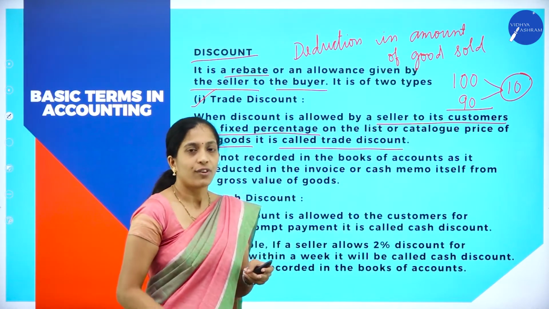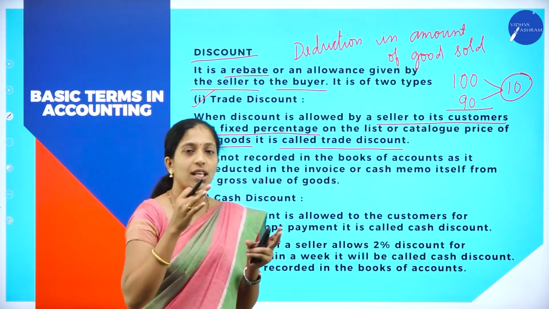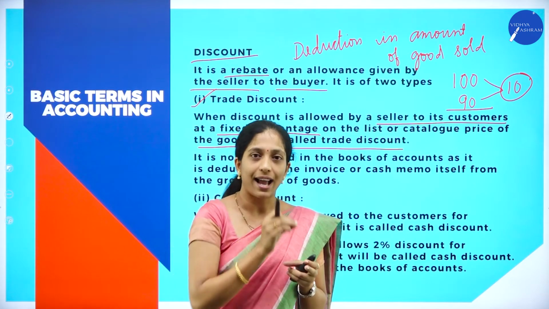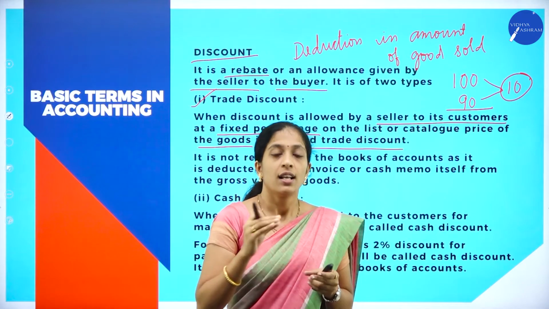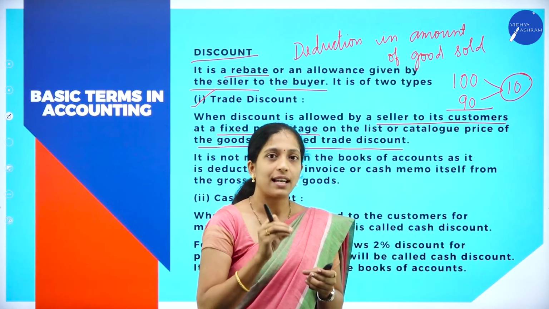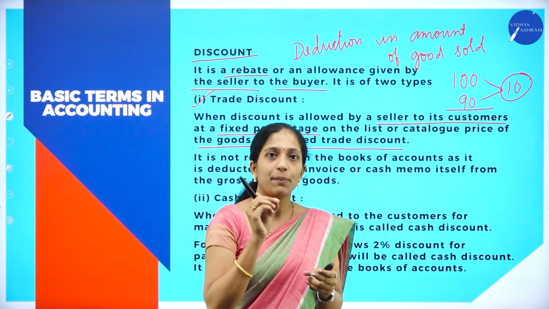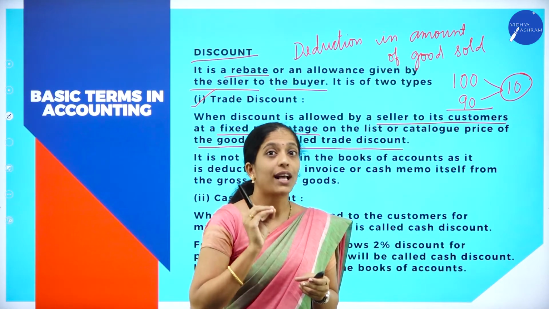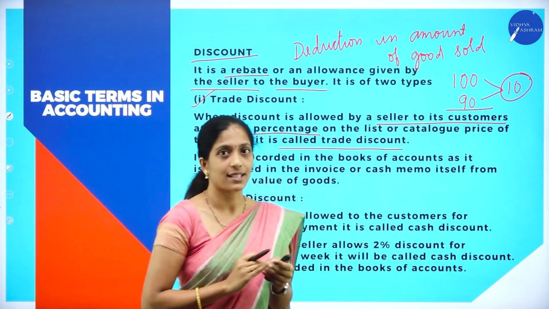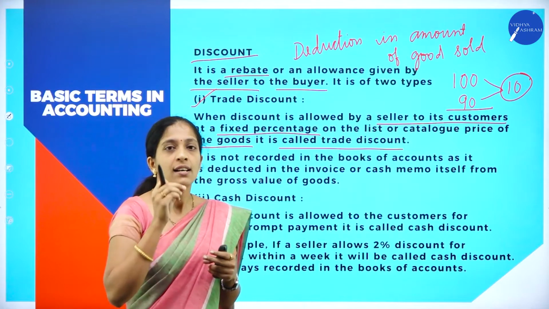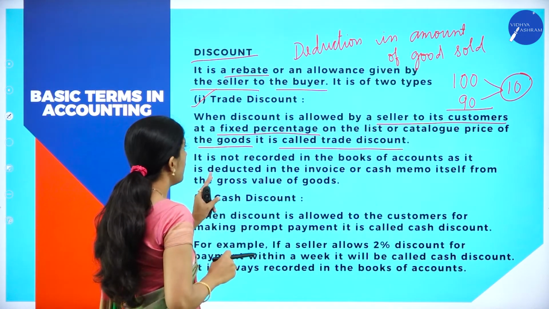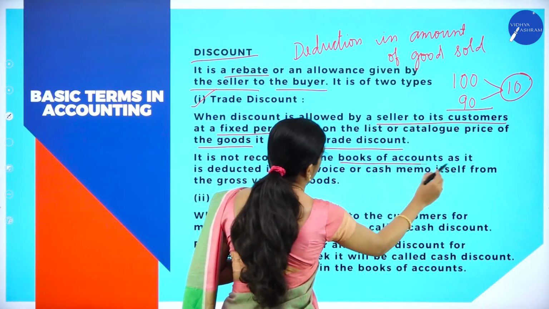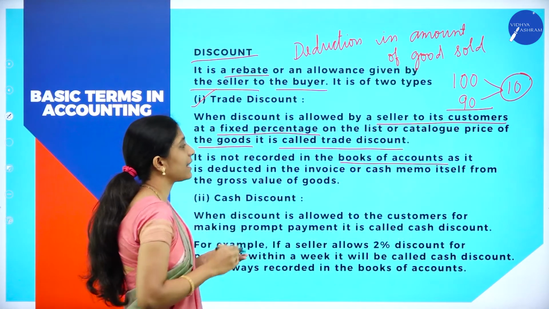Trade discount. For example, if the purchaser has purchased a number of goods and they have calculated the total amount of such goods purchased, what will the seller do? The seller will give a certain percentage reduction. So that is known as what? Trade discount. That is, in the process of trading, if the reduction is made, then it is termed as trade discount. It is not recorded in the books of account as it is deducted in the invoice.